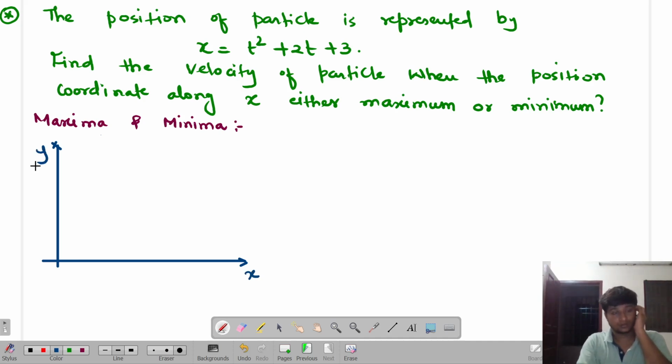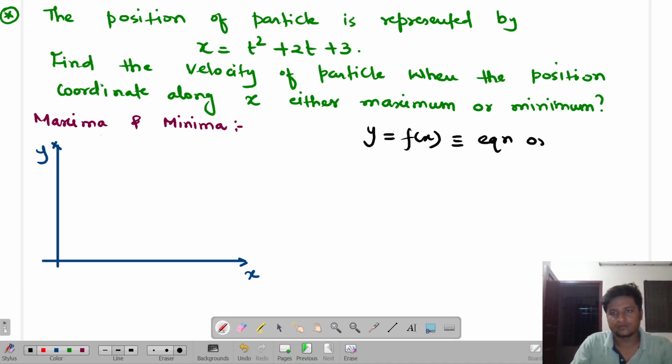Now you guys only tell me to draw any graph. You should be aware of any equation of y is equal to f of x or not. If I say only y is equal to f of x, what is the meaning of this? That I have some equation or curve which will be plotted in the xy plane.